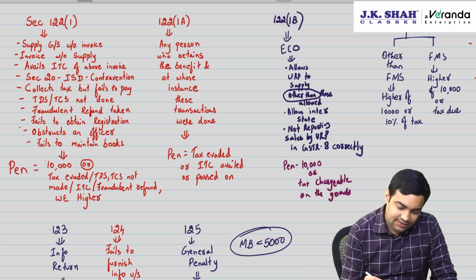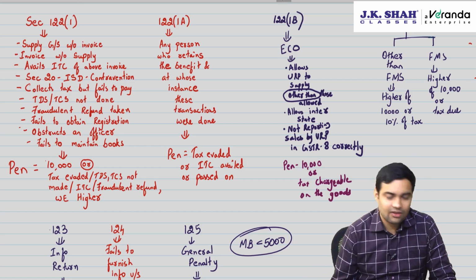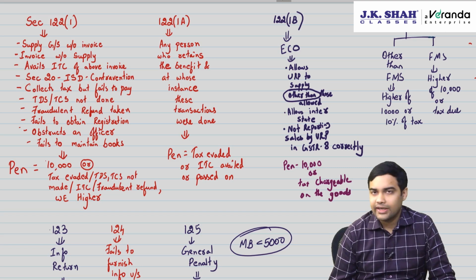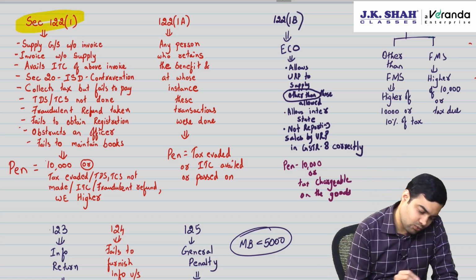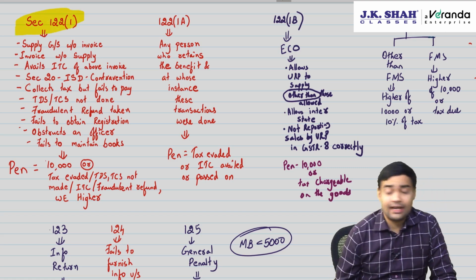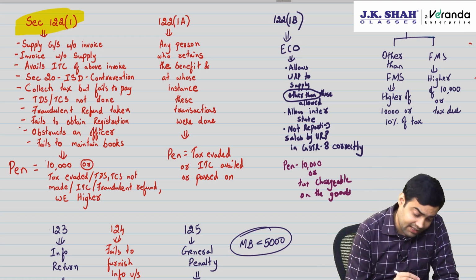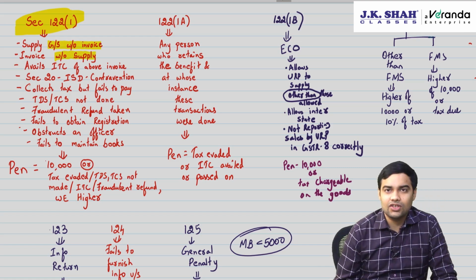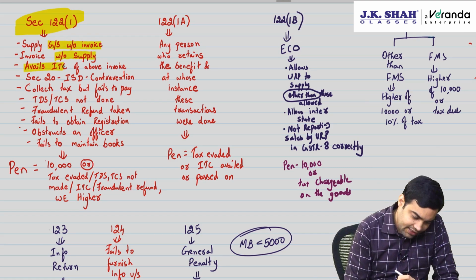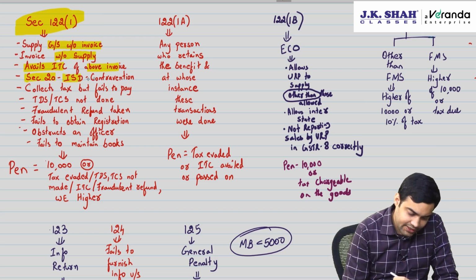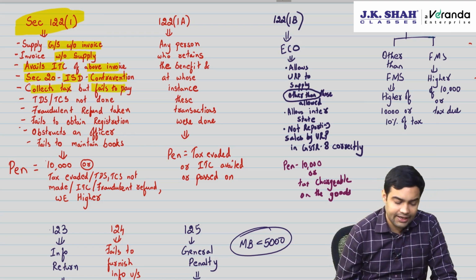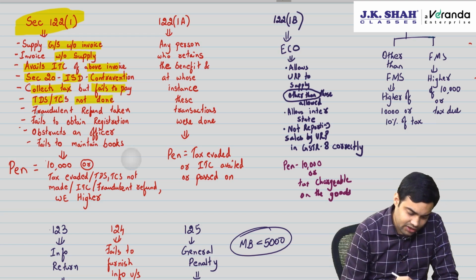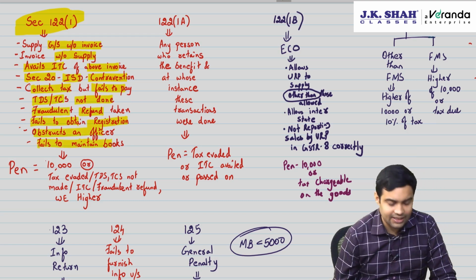The first one is section 122, which has various clauses from 122.1 to 122.3. 122 subsection 1 deals with 21 kinds of offences. Some examples are supplying goods or services without invoice, invoices without supply of goods or services, merely fake invoices, availing ITC of the fake invoice, section 20, that is ISD provisions, contravened, collects tax but fails to pay it, TDS or TCS not done, fraudulent refund, fails to obtain registration, obstructs an officer, fails to maintain books of accounts.